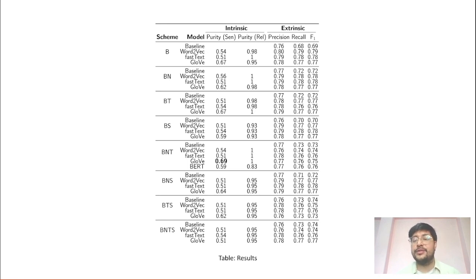However, we were surprised to find that the maximum extrinsic F1 score was obtained in the base scheme with no pre-processing at all. Contrary to our expectation, normalization did not seem to affect the results in a substantially positive way. We posit that this may be due to the nature of our corpus, as we derived most of them from authentic news sources which are grammatically sound. We foresee a significant improvement in use cases where data is derived from sources such as social media, tweets, comments, etc., as grammatical mistakes are more frequent in these sources.